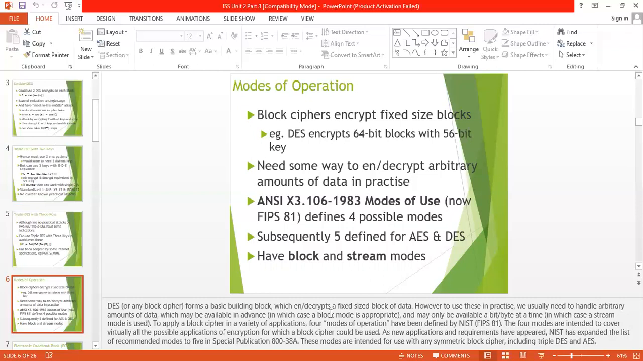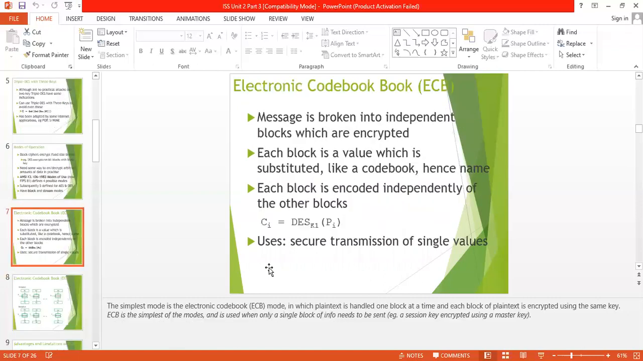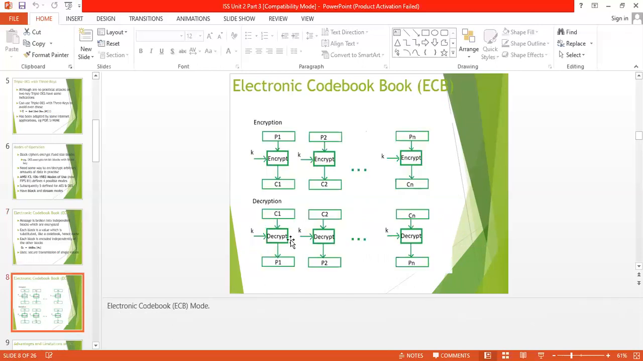First of all, we will discuss the electronic code book. What is the electronic code book? Electronic code book is the easiest block cipher mode. It is easy because of direct encryption of each block of input plaintext, and the output is in the form of blocks of encrypted ciphertext.